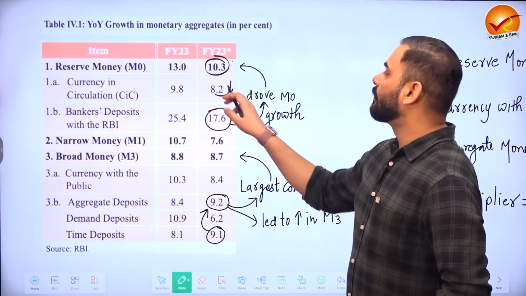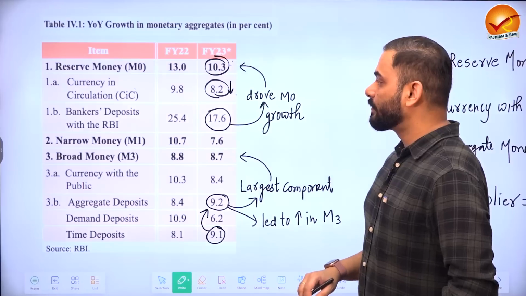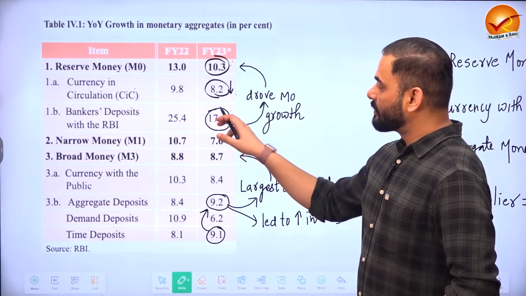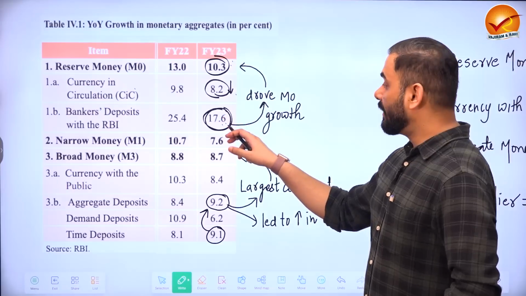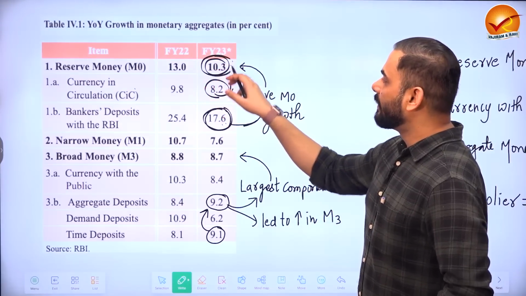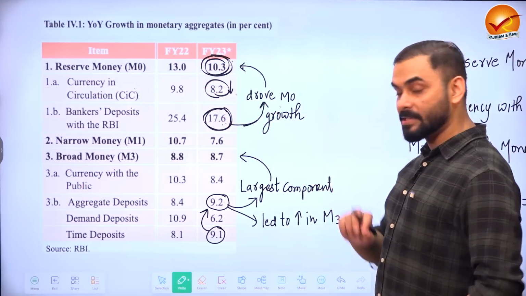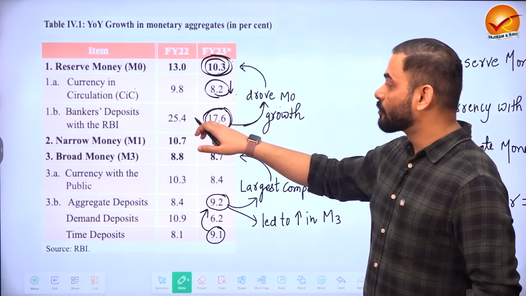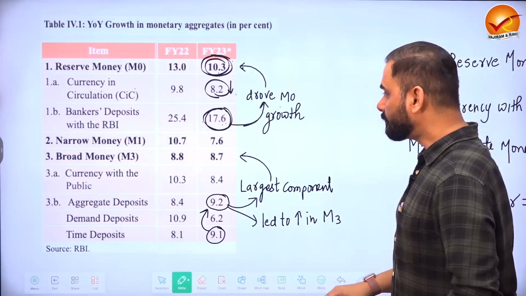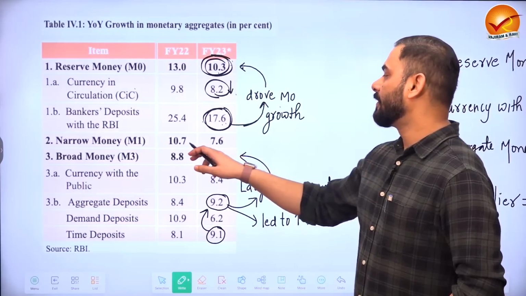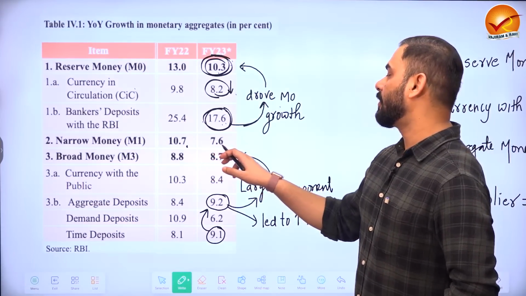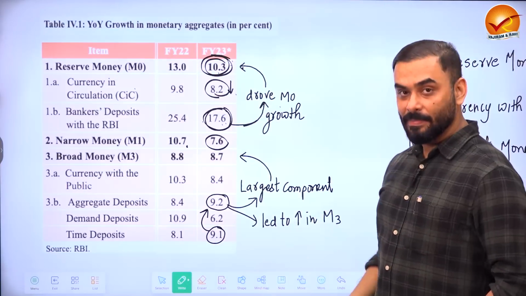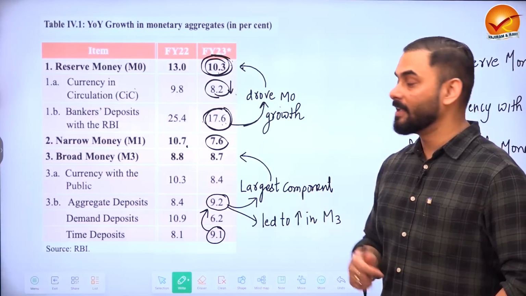So currency in circulation came down from 9.8 to 8.2% and bankers deposit also came down. But since this bankers deposit with RBI is in the double digit, it has led to overall stability in reserve money. That is what economic survey says, that whatever is the double digit figure for reserve money, it is mostly because of bankers deposit. Now let us look at narrow money. Narrow money is 10.7% earlier, now it is 7.6%. These are all called different measures of money supply in the economy.